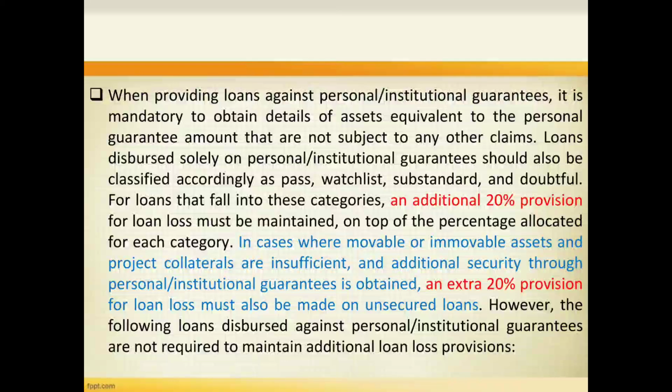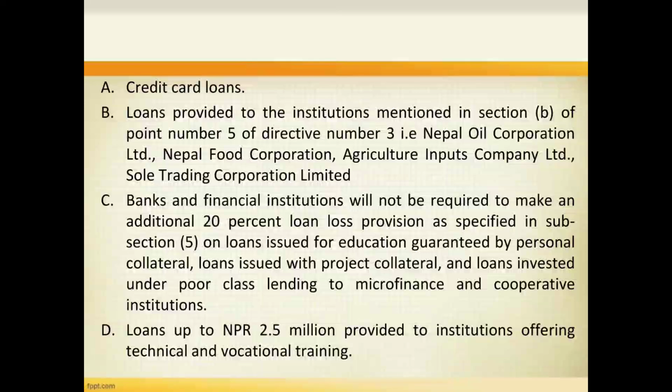They are: A. Credit card loans. B. Loans provided to the institutions mentioned in section B of point number 5 of directive number 3, which are Nepal Oil Corporation Limited, Nepal Food Corporation, Agricultural Inputs Company Limited, and Salt Trading Corporation Limited.